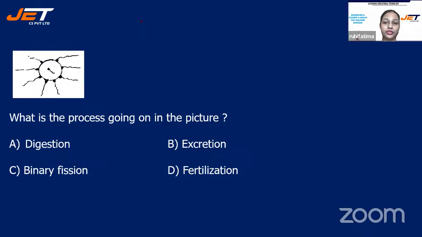Okay, again we have another diagram, children. And the question is asking, what is the process going on in the picture? So what is the name of the process that is going on in the picture, children? And your options are option A, digestion, option B, excretion, option C, binary fission, or option D, fertilization. Just look at the diagram carefully, children. What is the process going on in this picture?